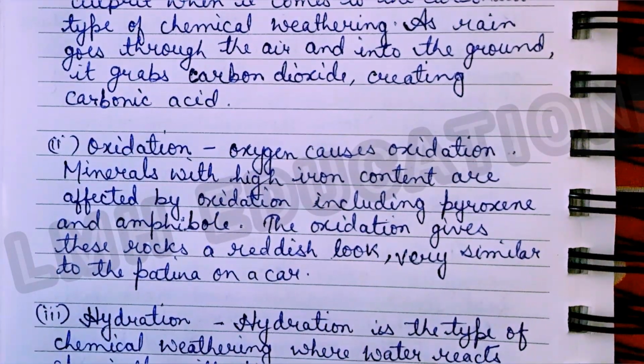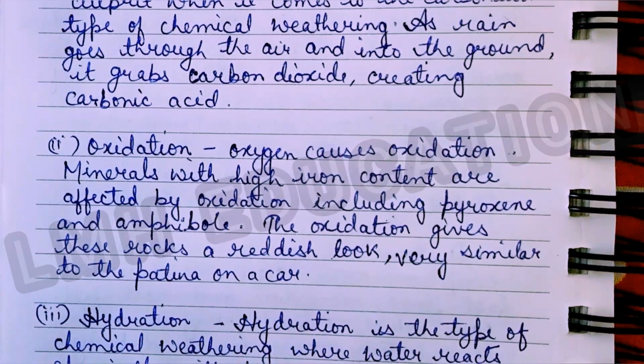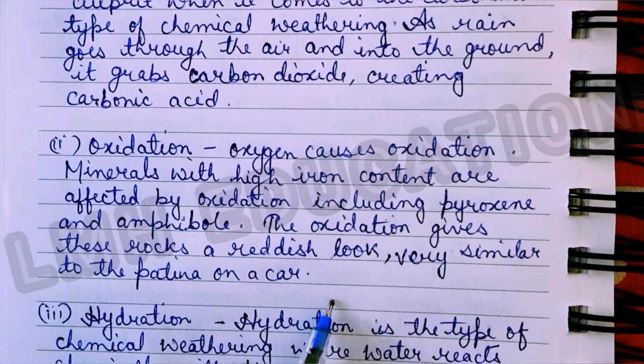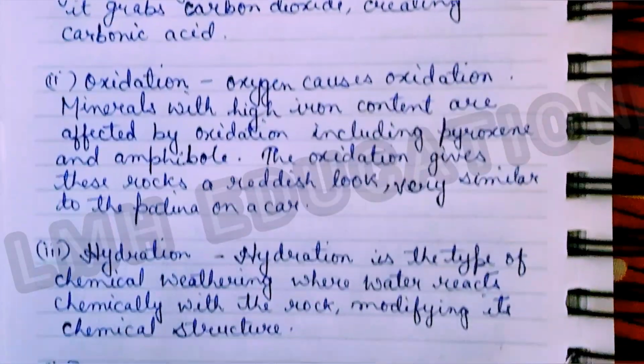Oxygen causes oxidation. Minerals with high iron content are affected by oxidation, including pyroxene and amphibole. The oxidation gives these rocks a reddish look, very similar to the patina on a car. So this is the second type. Now we'll move on to the third type, hydration.